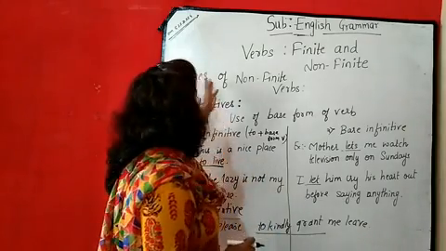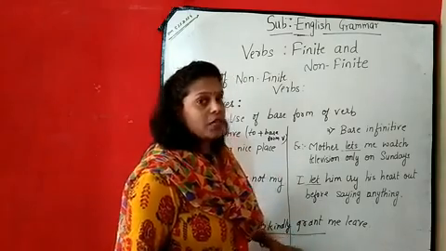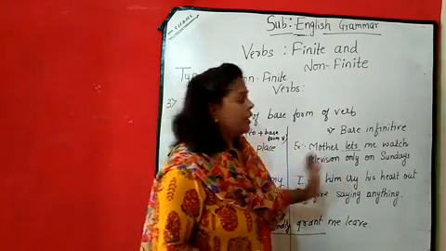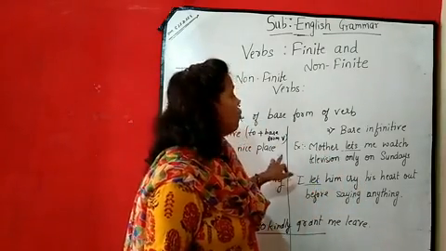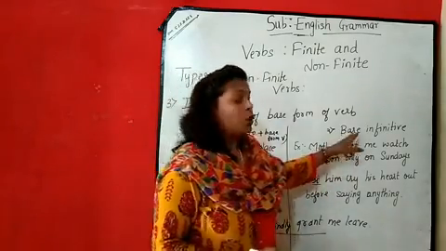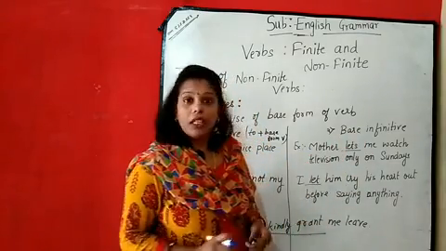So again the types of infinitive are classified like this, but we rarely use the split infinitive. The main are the two, full infinitive and bare infinitive. Full infinitive is to plus base form of the verb, and bare infinitive means the to is going to be absent. That is, we are going to use only the base form of the verb.